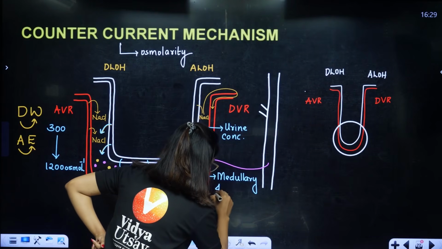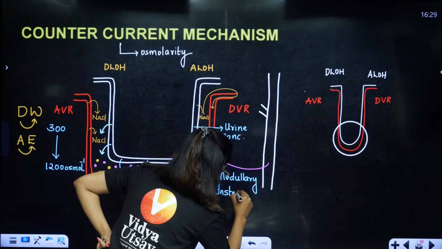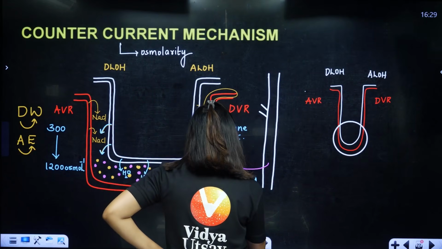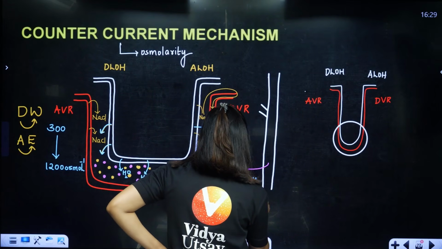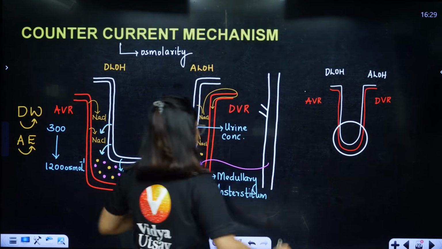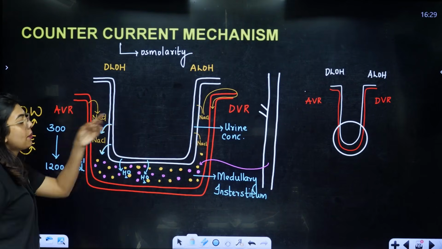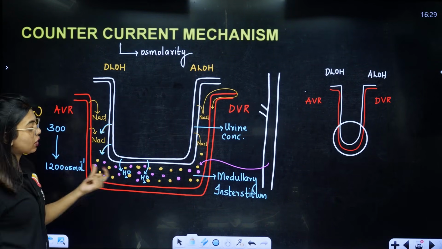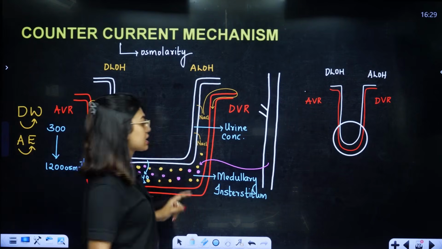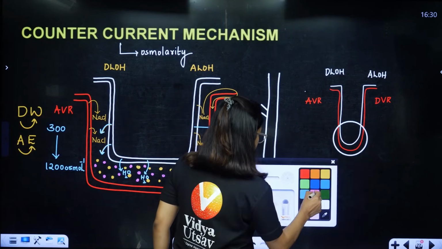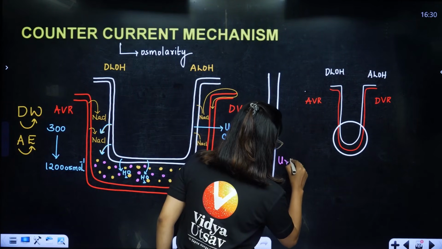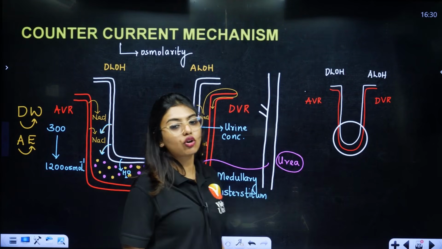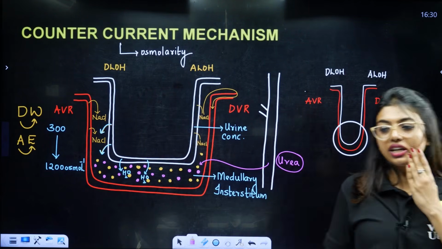By taking the NaCl from the ascending loop of Henle, passing it on to the vasa recta, and the vasa recta will keep adding it here. And because the NaCl and the urea coming from the collecting duct are present, this urea and NaCl together will make the solution very hypertonic, increasing the entire concentration of the medullary interstitium.